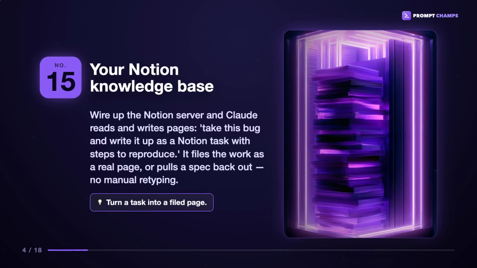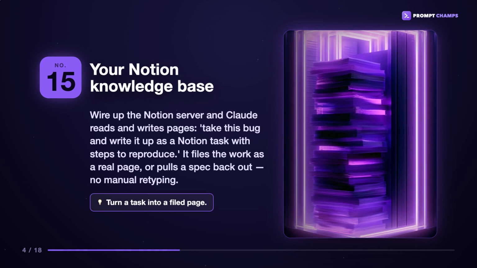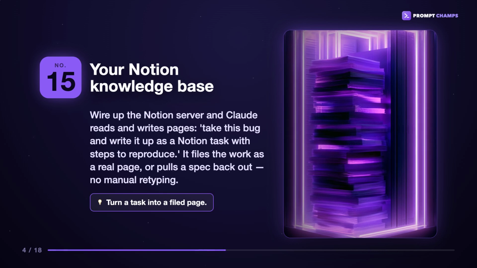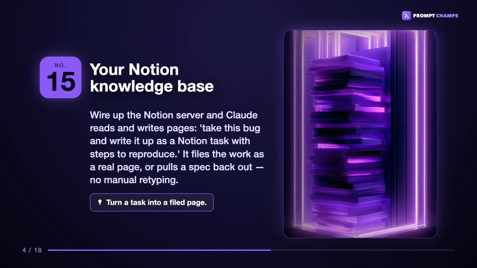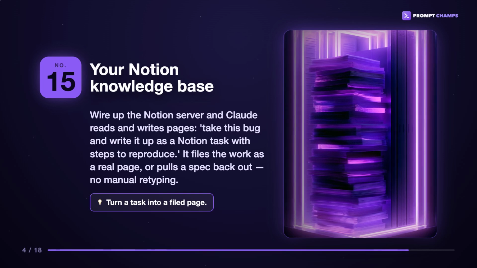Number 15, your Notion knowledge base. Wire up the Notion server and Claude reads and writes pages. Take this bug and write it up as a Notion task with steps to reproduce. It files the work as a real page or pulls a spec back out, no manual retyping.